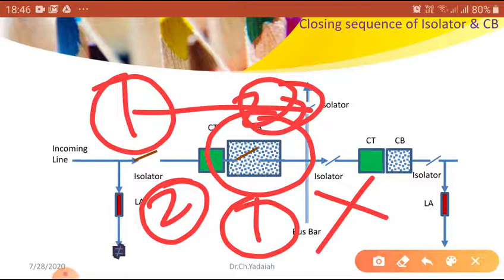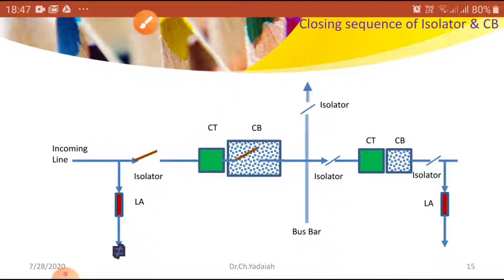That is the sequence. While opening, the circuit breaker should be opened first, followed by the isolator. While closing, the isolator should be closed first, then the circuit breaker. This is the sequence you have to remember while doing any work in any substation. Otherwise a heavy fault or heavy flashover current may take place.